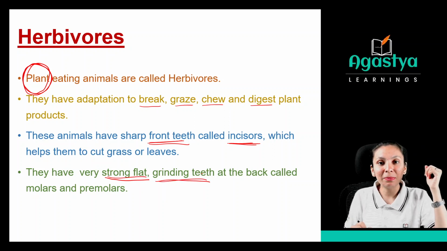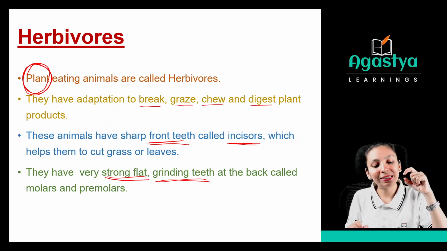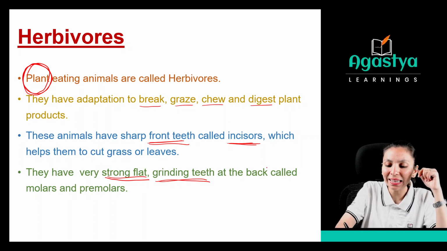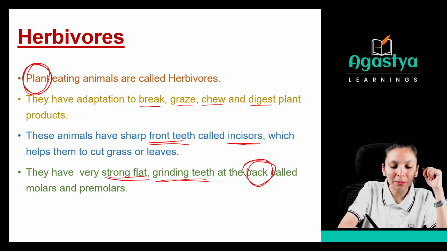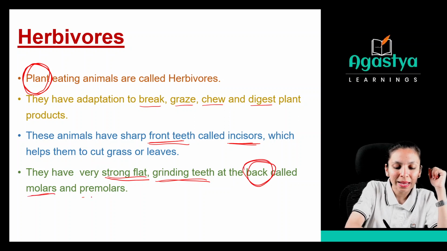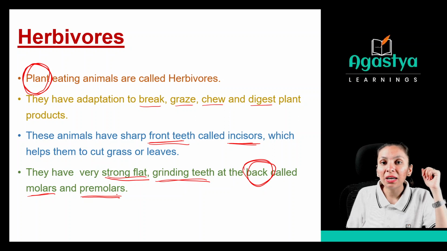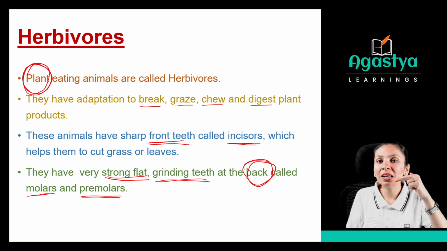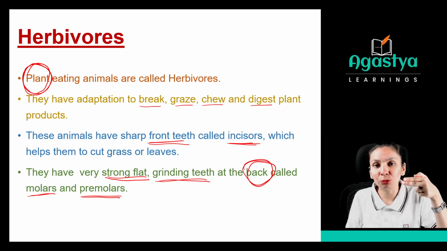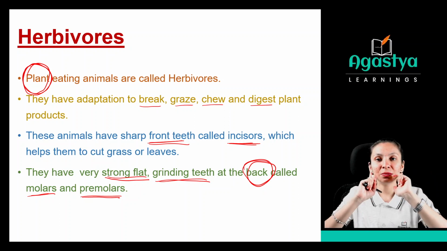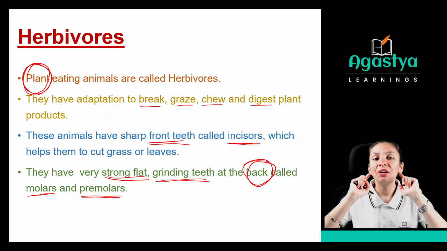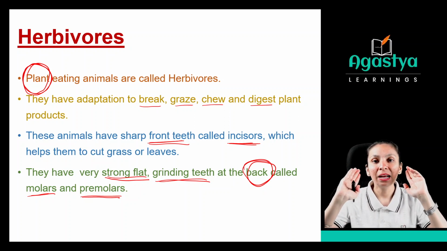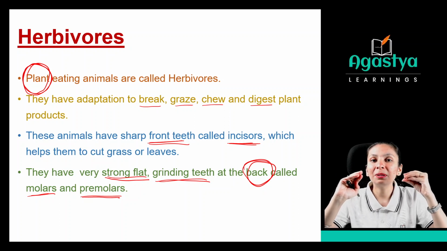Then they have very strong, flat, grinding teeth. As we have a grinding mixture, right? Just like that, they have strong, flat and grinding teeth at the back. So at the back, they have molars and premolars. How will you pronounce? Molars and premolars. So the front teeth in the herbivores are known as the incisors, which help the animals to cut the food. And at the back, they have molars and premolars.